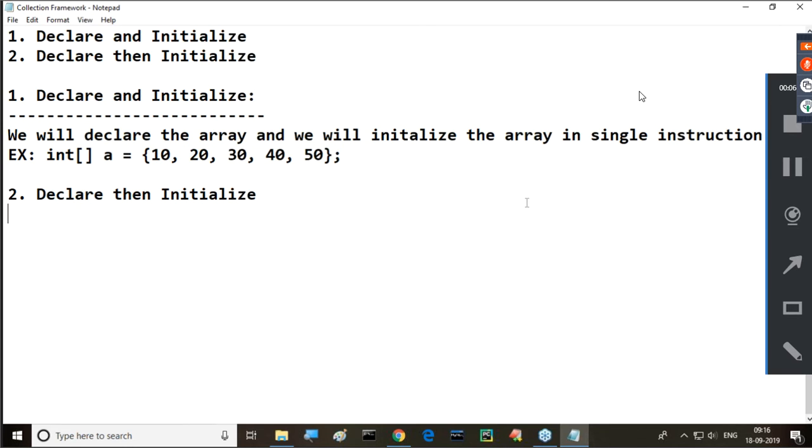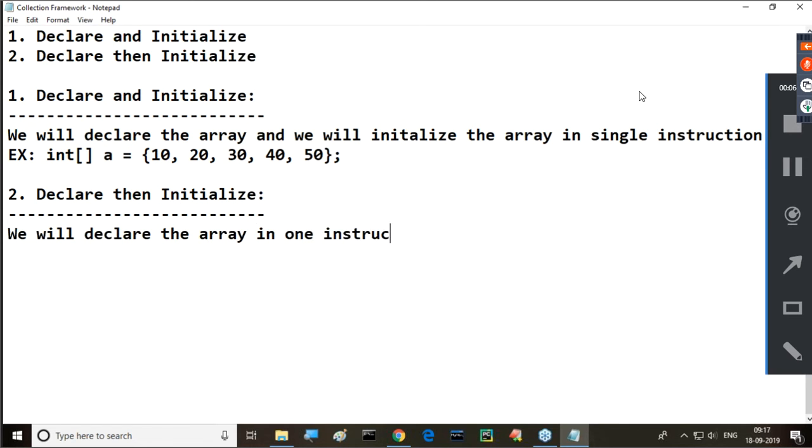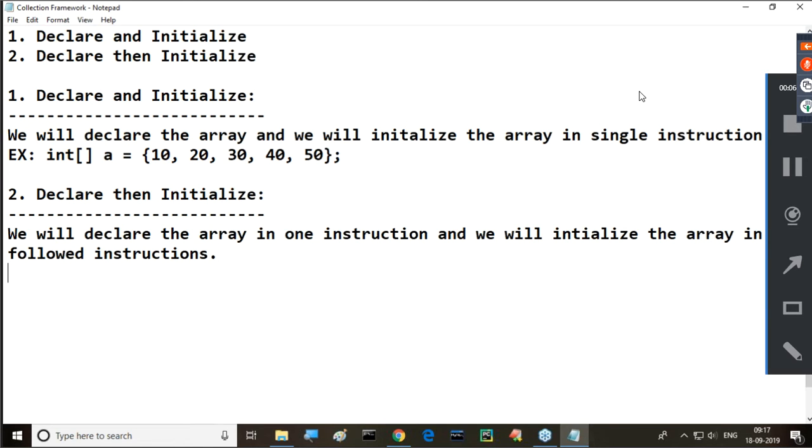Next one is declare, then initialize. This approach is available. What is this declare, then initialize? Understand it: we will declare the array in one instruction, and we will initialize the array in the following instructions. You understood my meaning here?